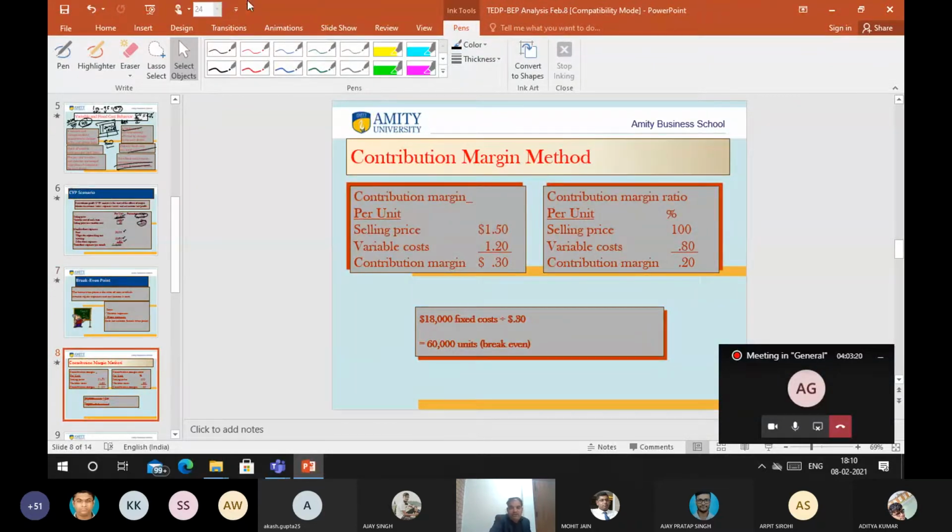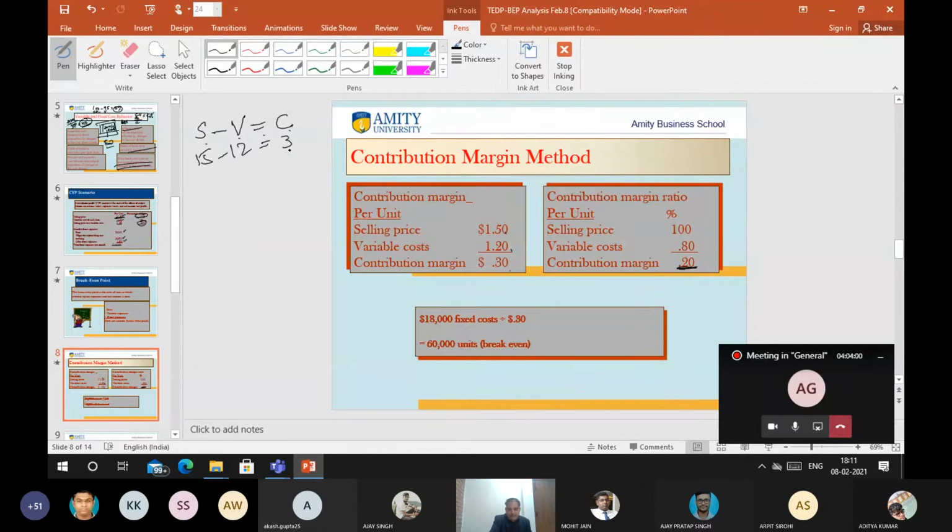This margin of 3 is called contribution. The contribution, that is called margin, which I call C. So that's why I mentioned C. So in short, the formula: sales minus variable cost equals contribution. 1.5 minus 1.2 equals 3. In percentage it is 20. So if I write 15 minus 12 equals 3.